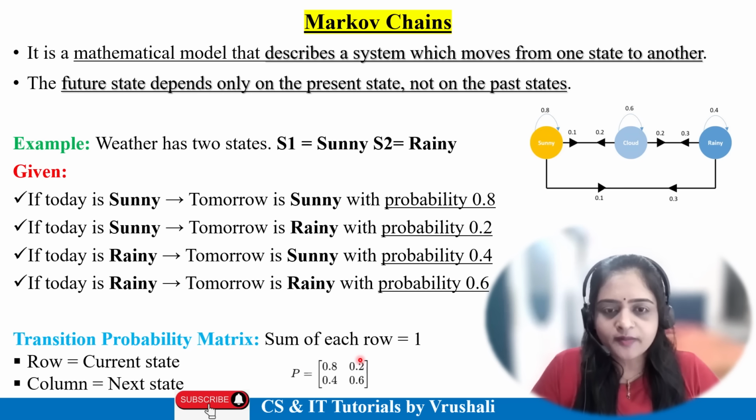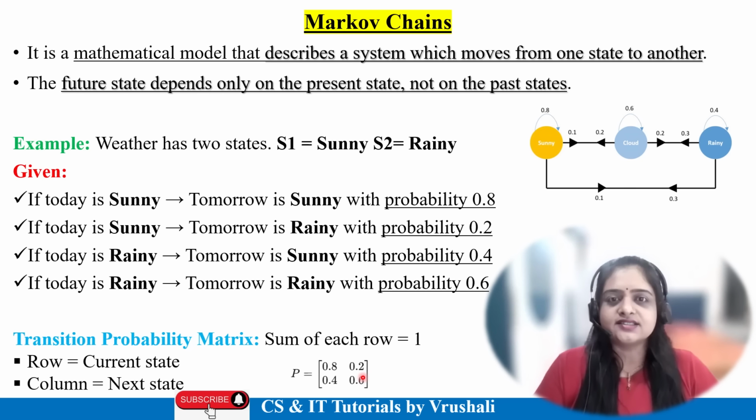So this row mentions the current state, right? And the column mentions the next state. And the sum of every row is equal to 1. Now the second row mentions the rainy season, 0.4 and 0.6. So this is called a transition probability matrix.